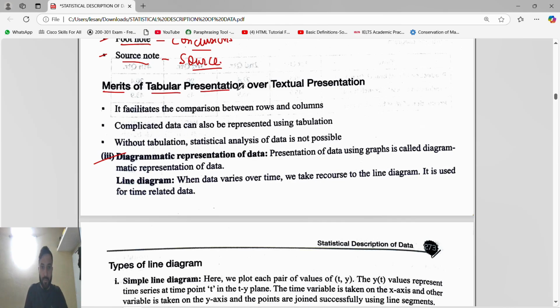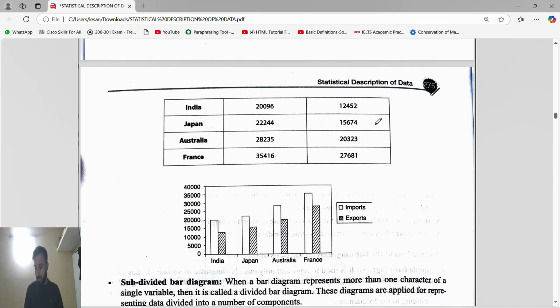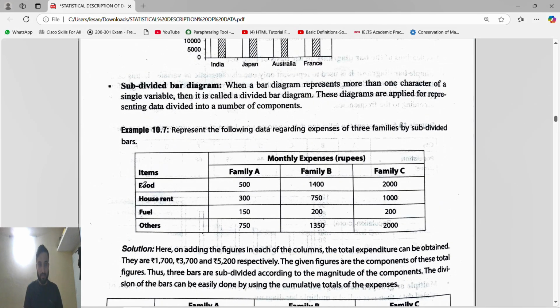Then the merits of tabular presentation over textual presentation. We will not prefer the textual, we prefer the tabular form. Because in statistics, in smaller classes also you have studied statistics, we have written in a tabular form, right? The first side will be the class interval, the second side the marks and the number of students, the class interval and the frequency, correct? This is a tabular form.